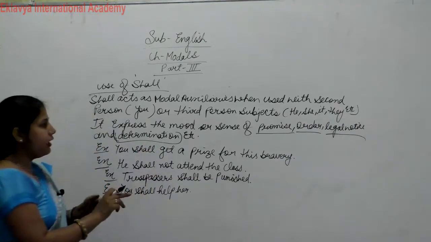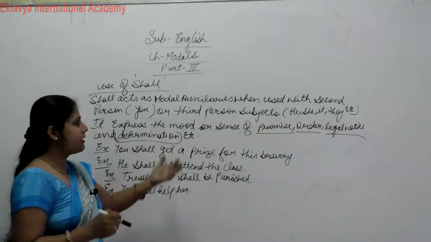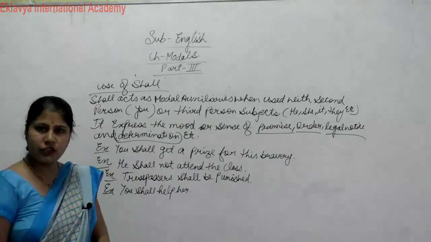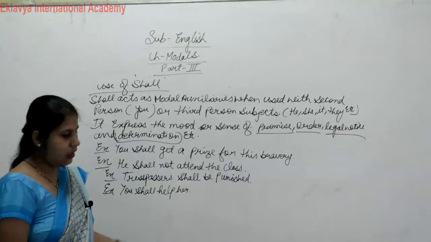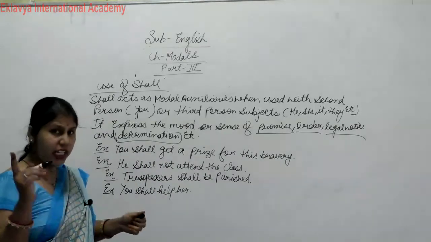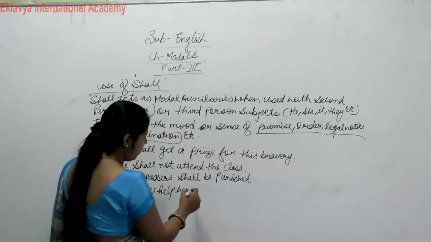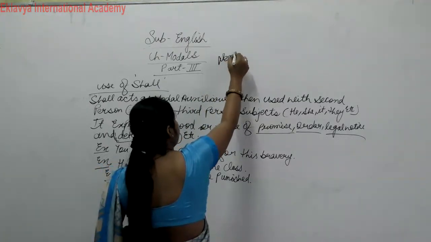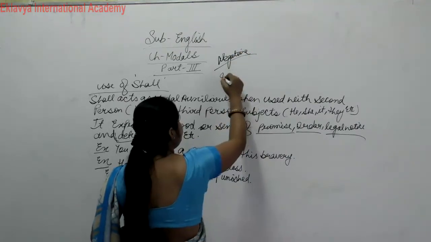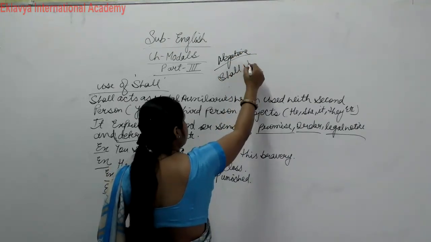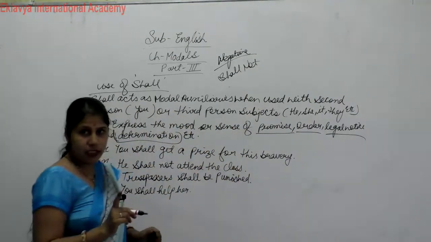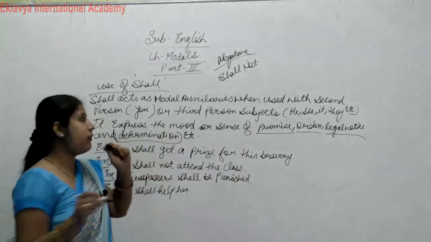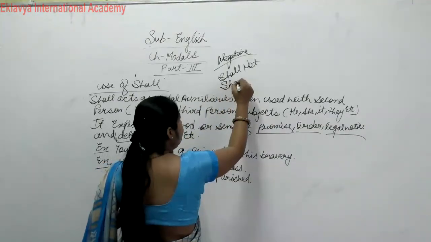So these are the examples of use of shall, where we use shall. Use of shall is clear. In case of negative sense, what do we use? Same as shall not. Remember one thing, in place of will we use won't, but in place of shall we use shan't.